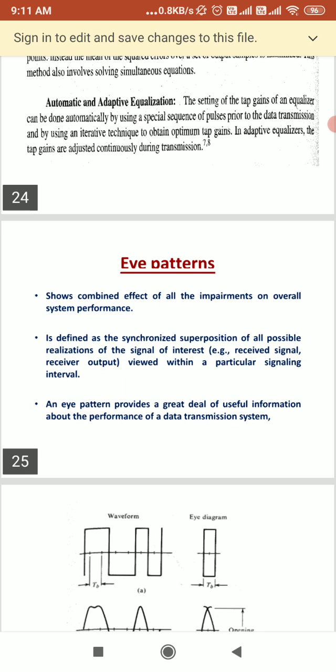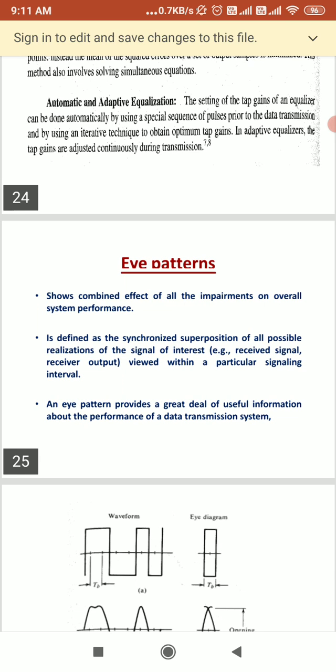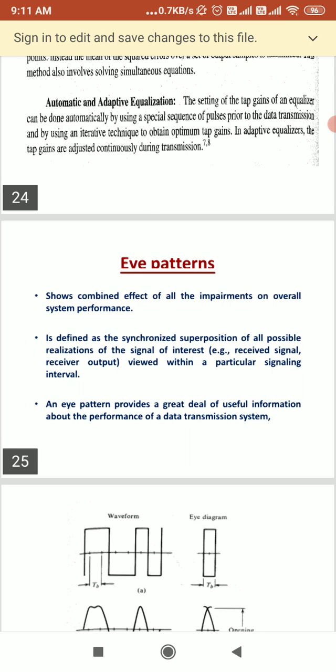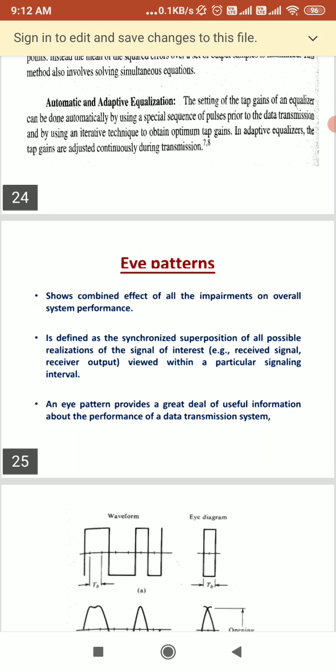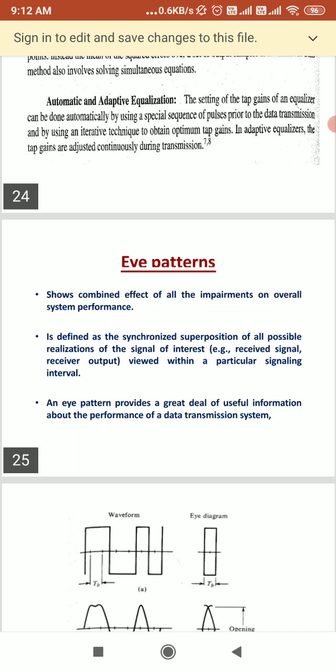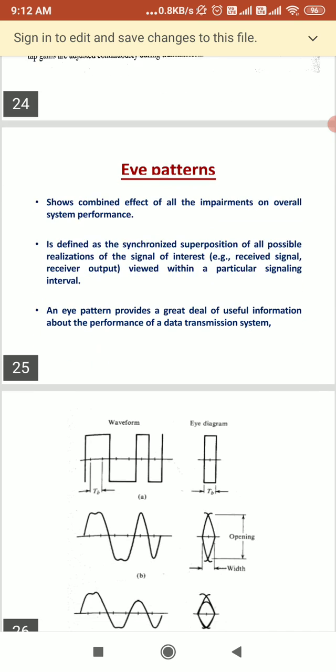We can say the eye pattern is defined as the synchronized superposition of all possible realizations of the signal of our interest. That will be the received signal, the received output, which can be viewed within a particular signaling interval. And the eye pattern provides a great deal of useful information about the performance of a data transmission system.